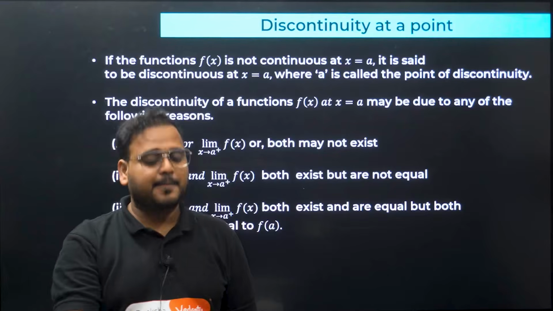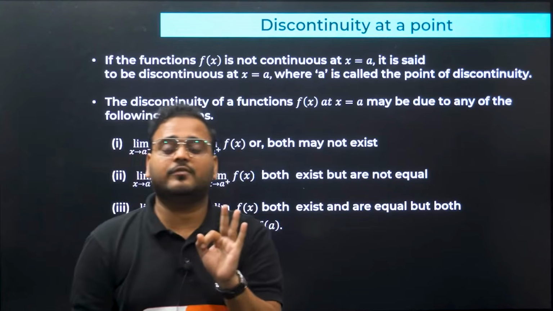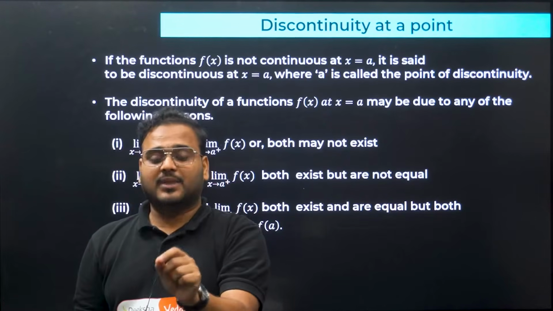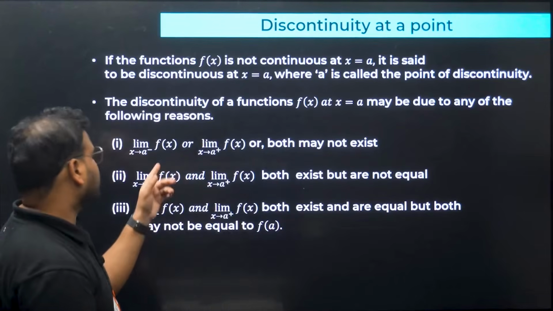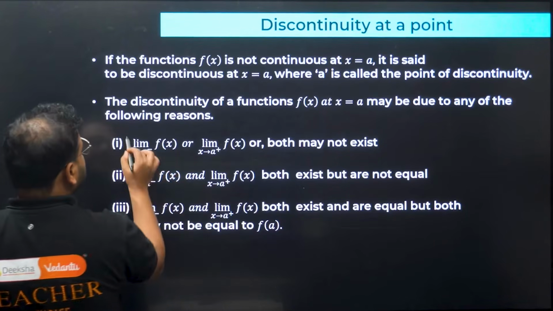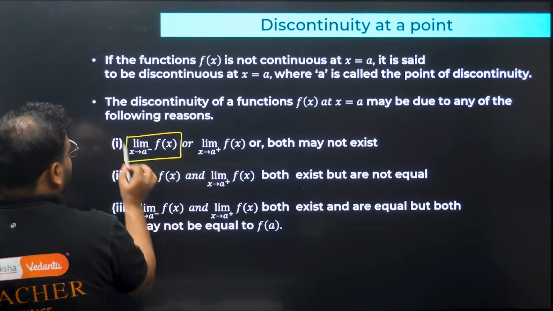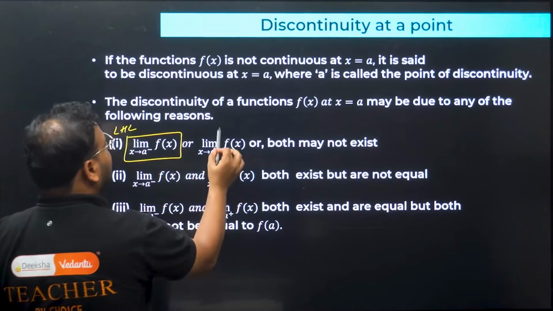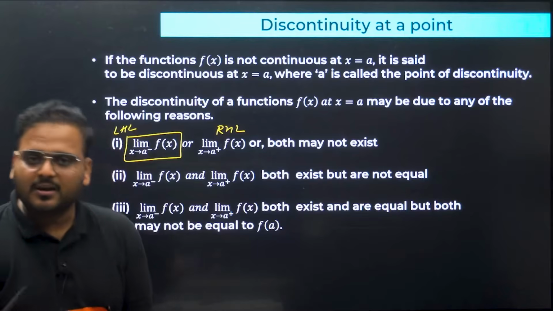I'll repeat myself. If the 3 conditions I gave you are always fulfilled, it means the function is continuous. If any one of them is not fulfilled, then the function is discontinuous. Think about your first one. Limit, what does this represent? If you have learned limits, you'll know it's called LHL, with a minus sign, and RHL. LHL is the left hand limit and RHL is the right hand limit.